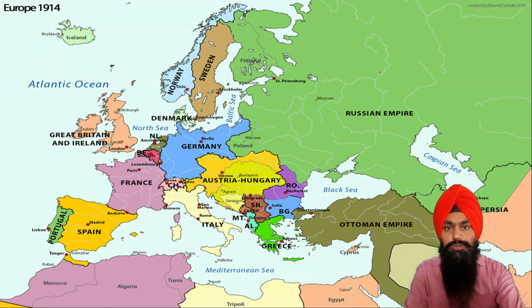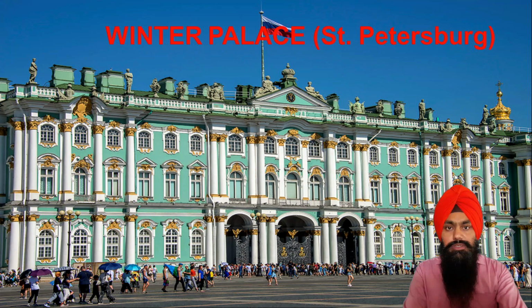In this map you can see the extent of the Russian Empire. So the area which is in green color, it is all Russian Empire, and you can see how big this empire was. Next photograph is of Winter Palace, which was the official residence of the Tsar and his family. Means the Romanov dynasty lived in this palace, and this palace was situated in St. Petersburg, which was also known as Petrograd in olden times.